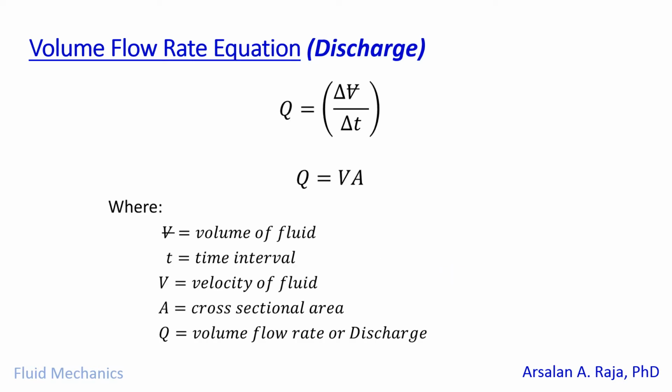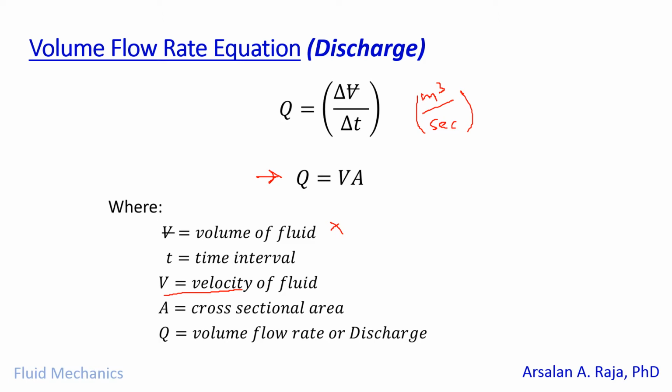However, if you don't have the volume of the fluid, then how can you calculate your volumetric flow rate? Then you can use the second equation, which is Q equals V into A, where V is the velocity of the fluid and A is the cross-sectional area through which the fluid is flowing.